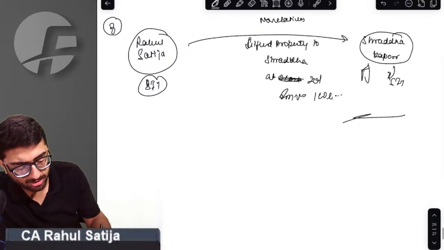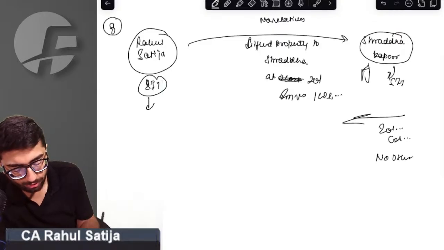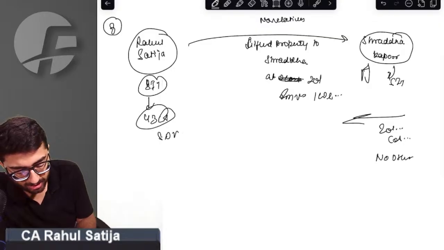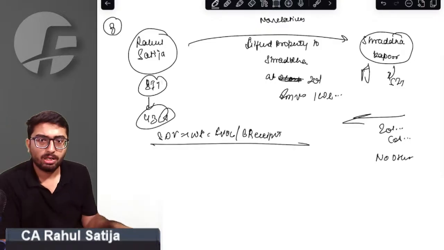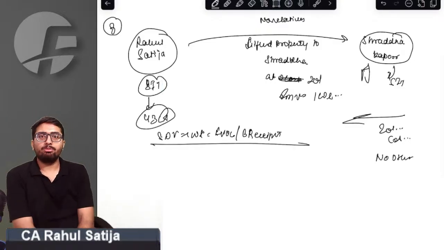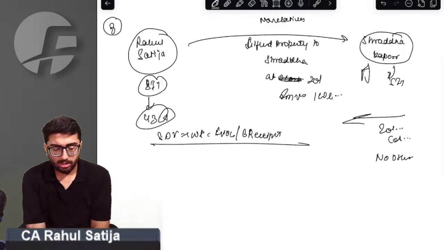Sir, for Shraddha, whatever purchase price paid, 20 lakh, will become cost of acquisition. No other treatment. For Rahul, what will be? Sir, 43CA will apply. Sir, SDV, that is 100 lakh, will become full value of consideration or business receipts. That is how things go in case of immovable property.